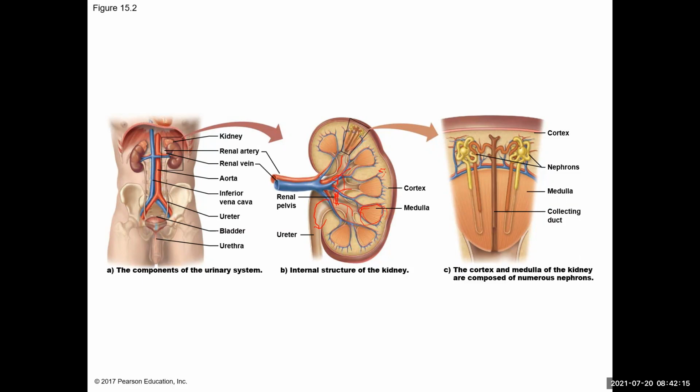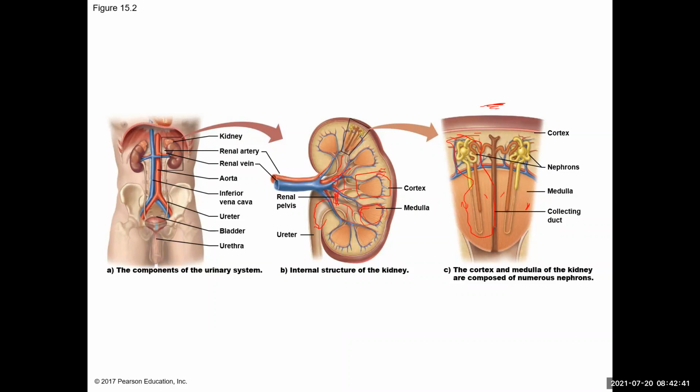And then if we zoom in to one area in the kidney, one medulla and cortex region, this is what it looks like here, in this figure on the right. You have the medulla, which is this reddish area, the cortex, which is that outer area, and then this structure here is known as a nephron. And the nephron is what makes the urine.